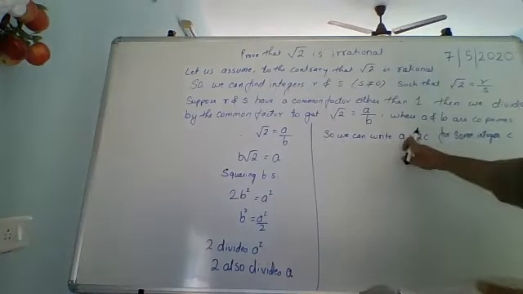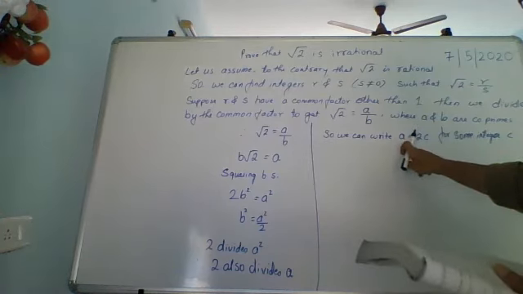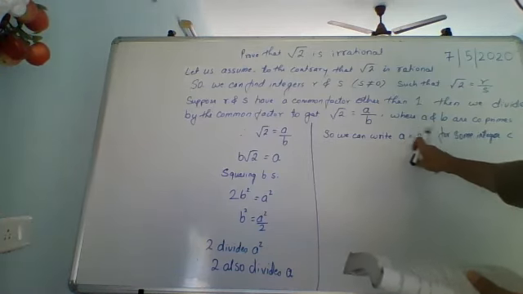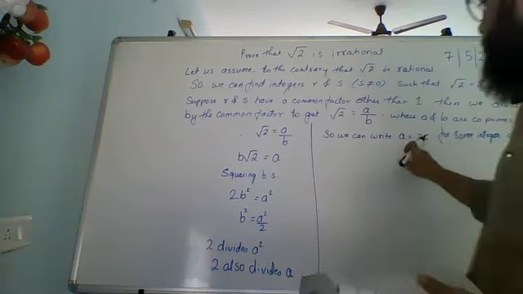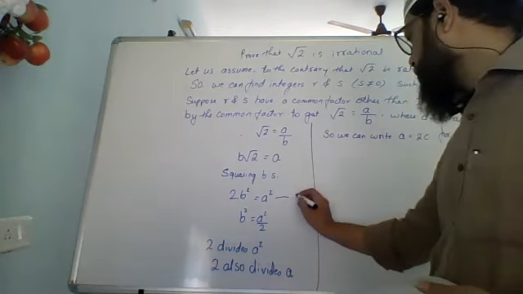Now, in place of A, I'm going to substitute 2C. Where am I going to substitute? In this equation.